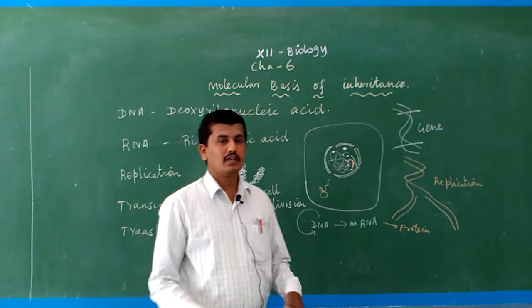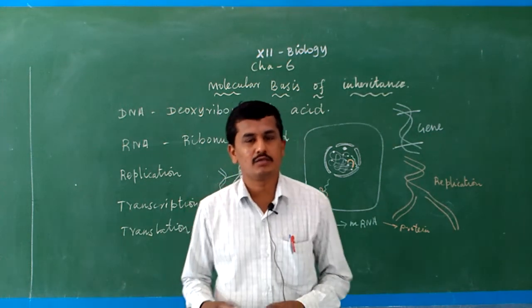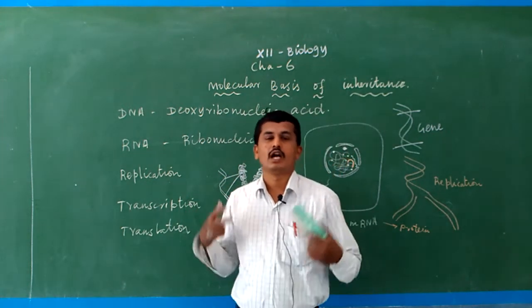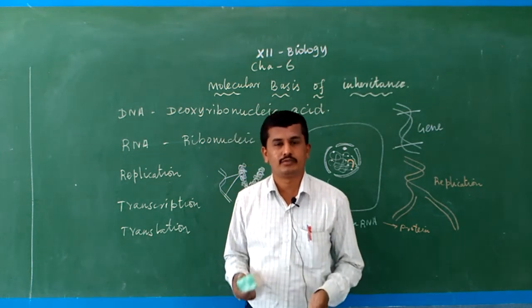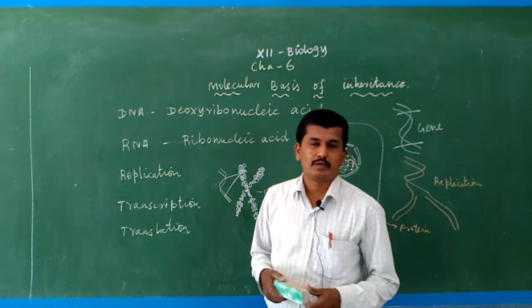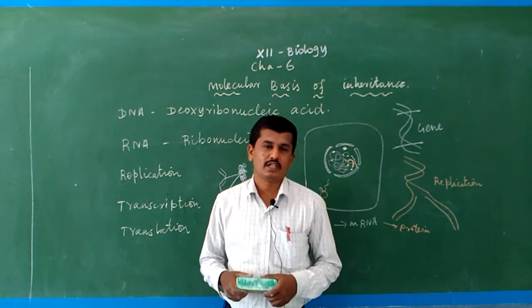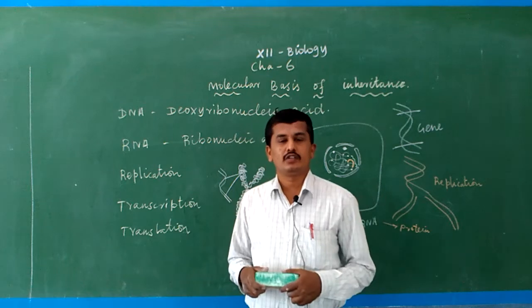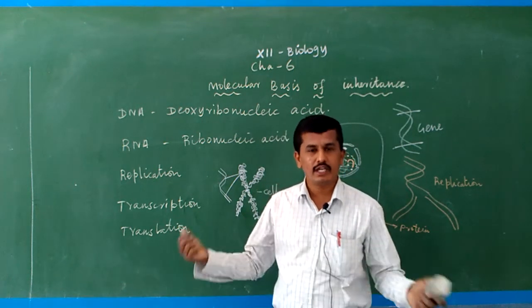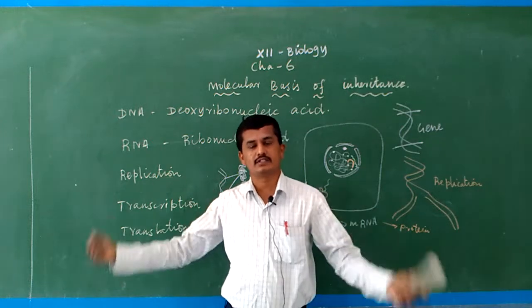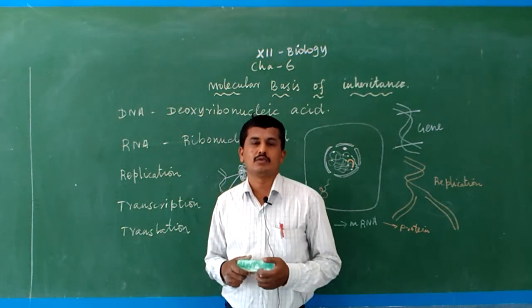So we need various proteins because the majority of our hormones are proteinaceous hormones. We are producing majority of the enzymes like salivary amylase, pepsin, renin, carboxypeptidase. Various enzymes are produced in our body for digestion. All these enzymes are proteinaceous enzymes. Then we need protein for contraction and relaxation of our muscle, like actin, myosin, meromyosin, troponin.